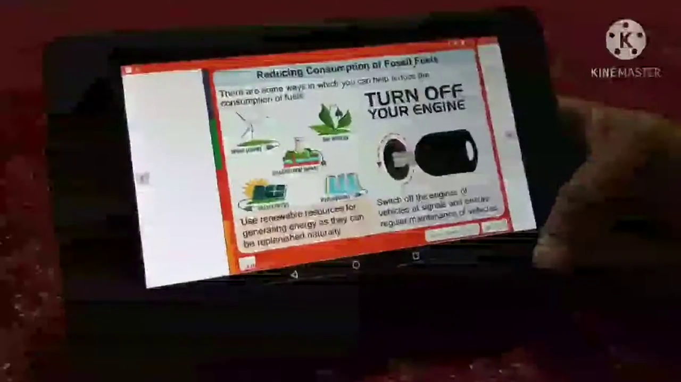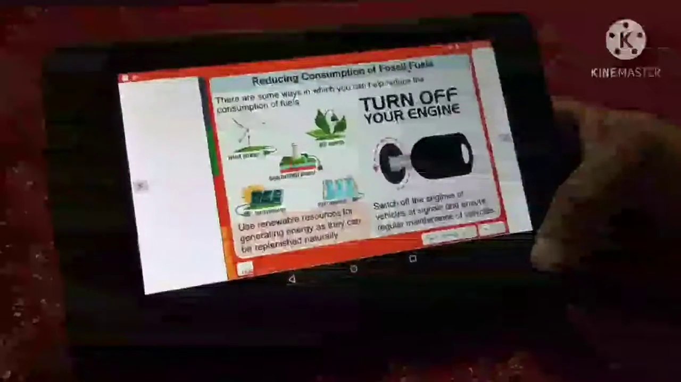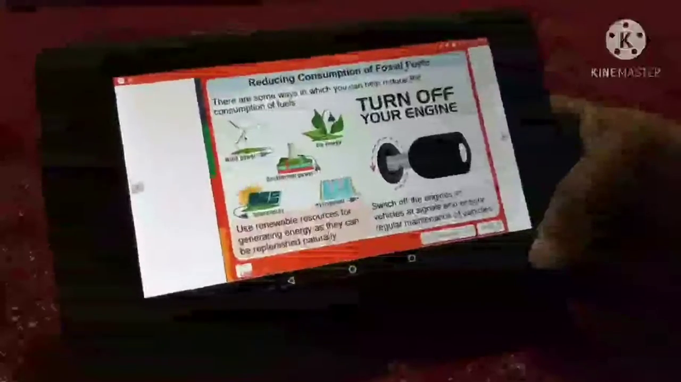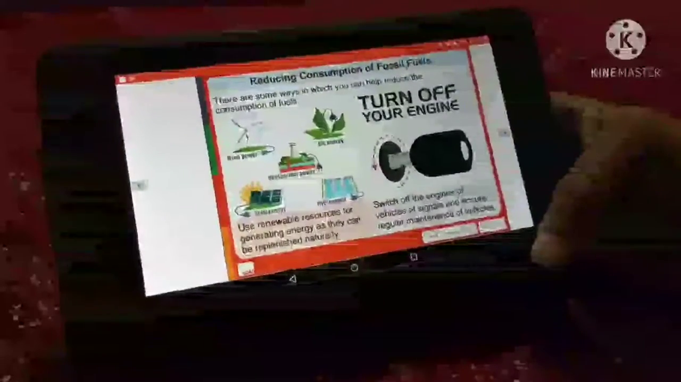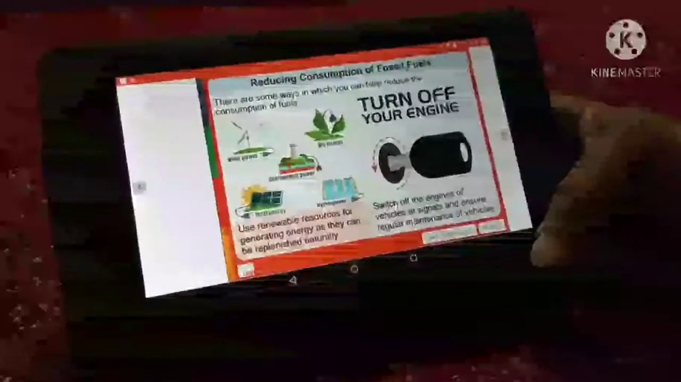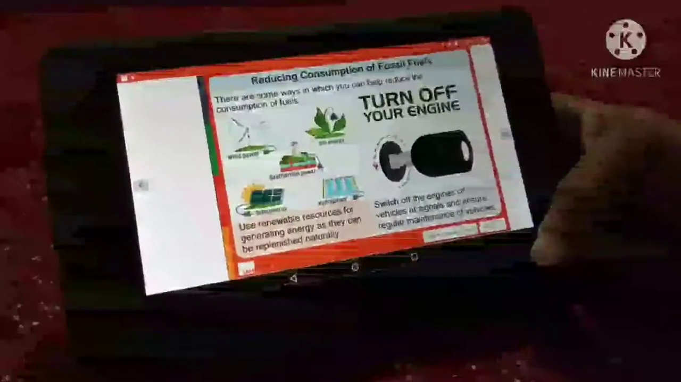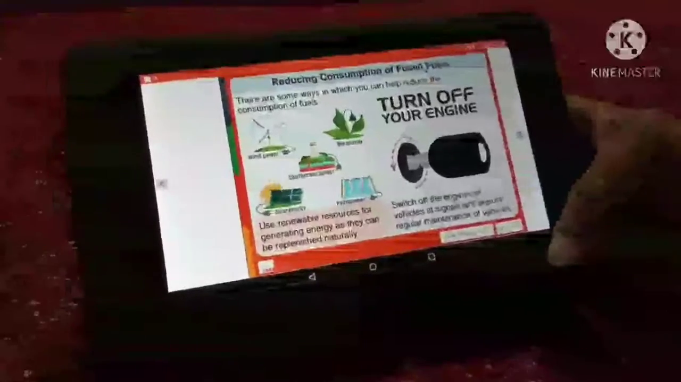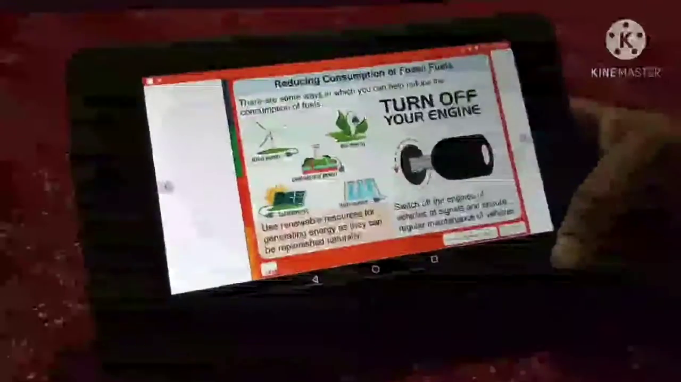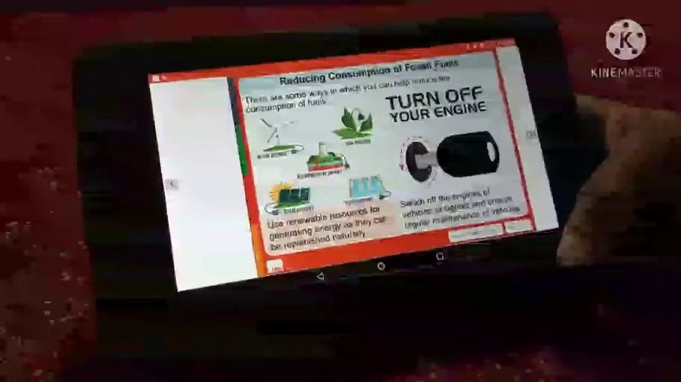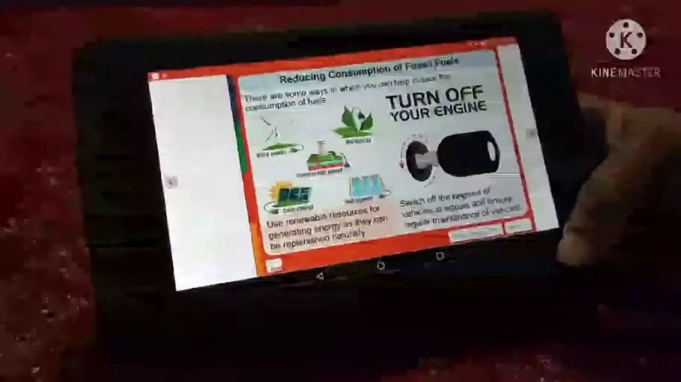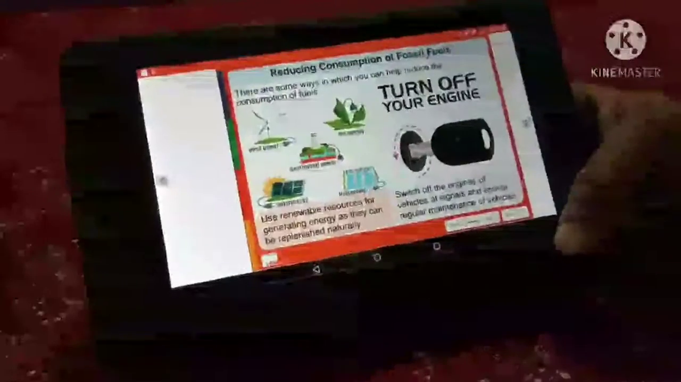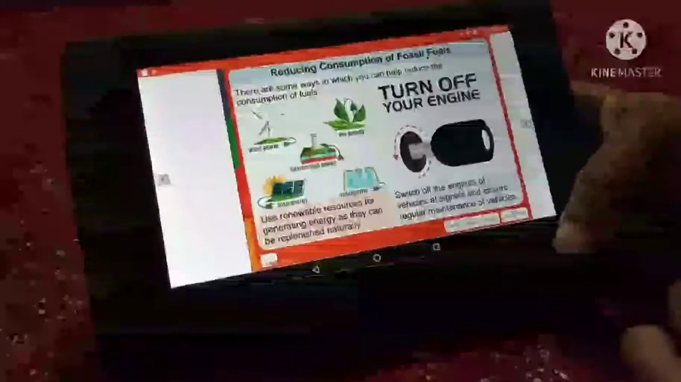Here are some examples. Use renewable sources for generating energy as they can be replenished naturally, like air, nuclear power, bioenergy, solar energy, or water energy. Right? Also, switch off the engines of the vehicles at signals and ensure regular maintenance of vehicles.